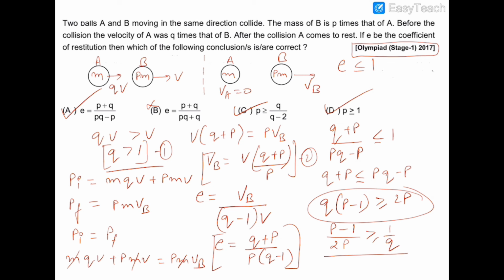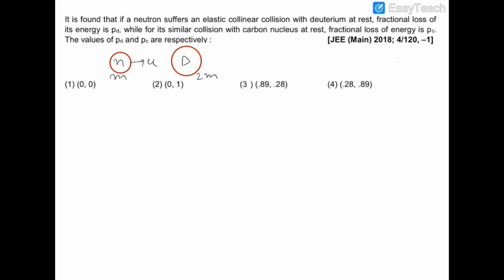Now let's move on to the next question. In this question, it is given that it was found that if a neutron suffers an elastic collinear collision with deuterium at rest, then the fractional loss of its energy is PD, while for the similar collision with a carbon nucleus at rest, the fractional loss of its kinetic energy is PC. So we have to find out PD and PC.